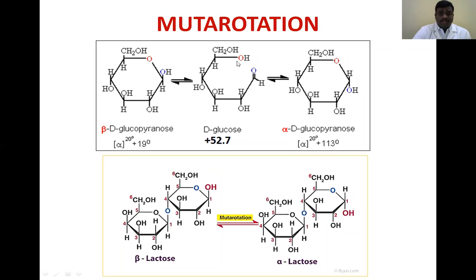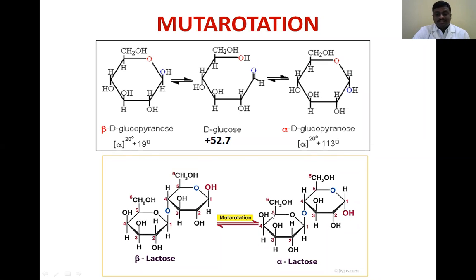Normally D-glucose has plus 52.7 degree rotation. When it is converted to beta D-glucose, the degree of rotation is plus 19 degrees. Alpha D-glucose has plus 113 degrees rotation. So simply, mutarotation is an interconversion of the alpha and beta forms of D-glucose.